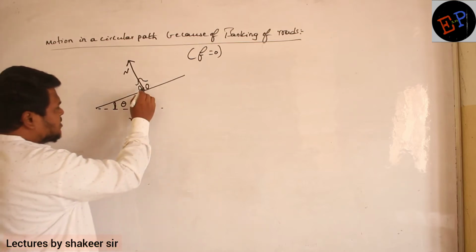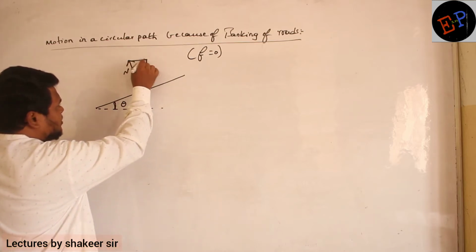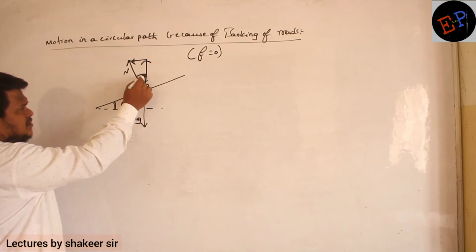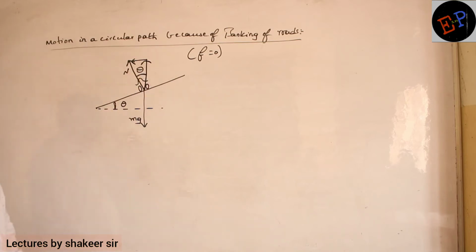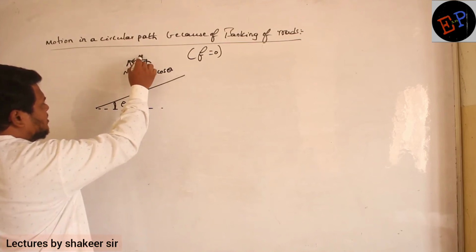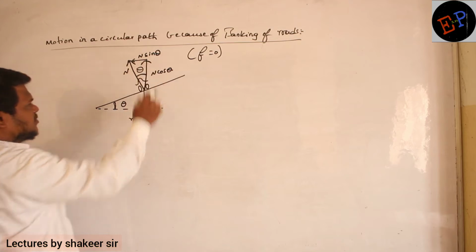So this normal reaction, I will split into two components. Clear? If this angle is theta, what will be this angle? This angle also will be theta. Then what is the adjacent side? The adjacent side is N cos theta. The opposite side is N sin theta. Are you able to understand?